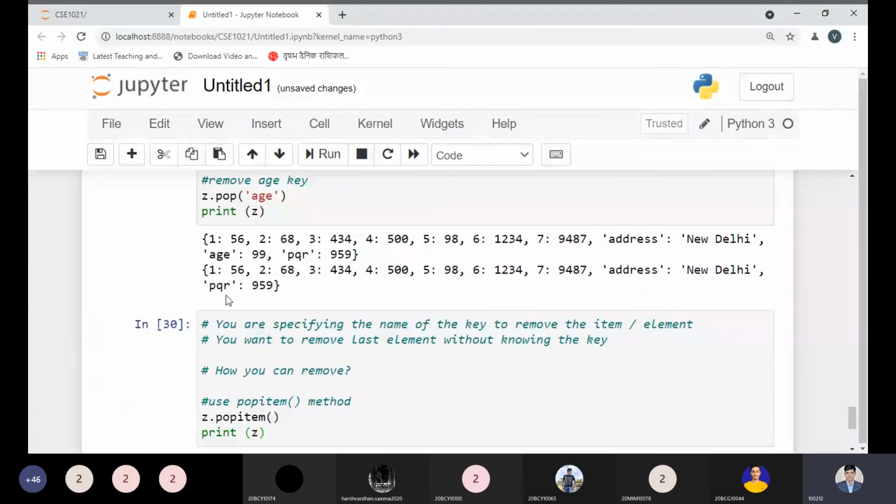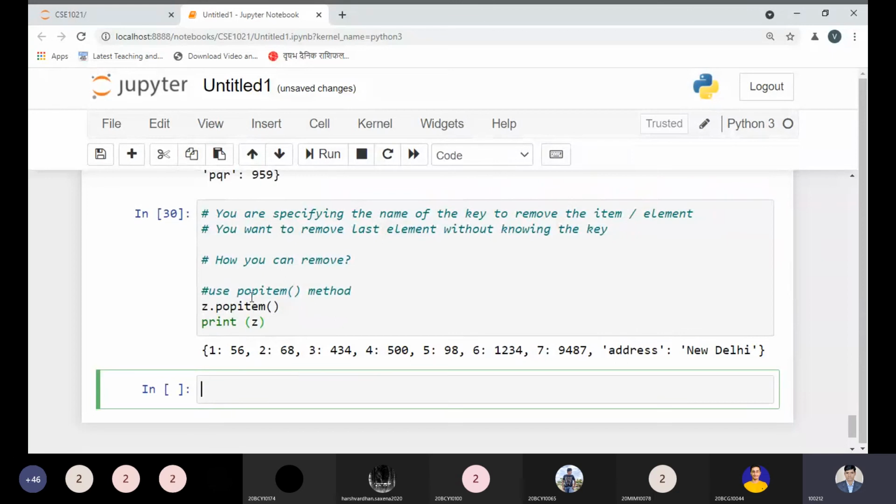PQR is removed automatically. If I call this function two or three times, every time an item will be removed. If I call this function five times, the last five elements will be removed. Is it clear to all right now? Yes, sir.